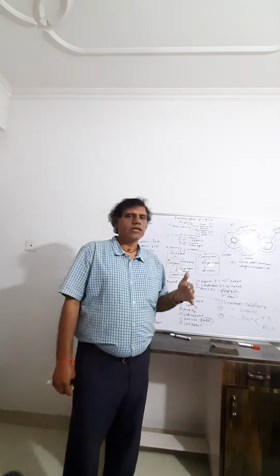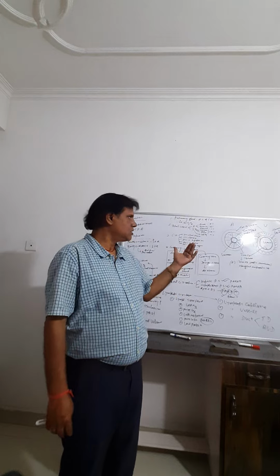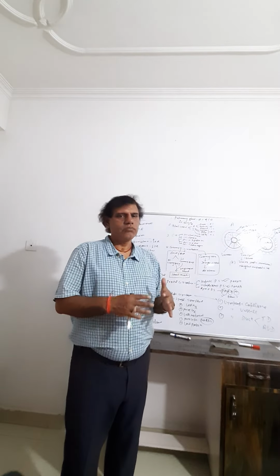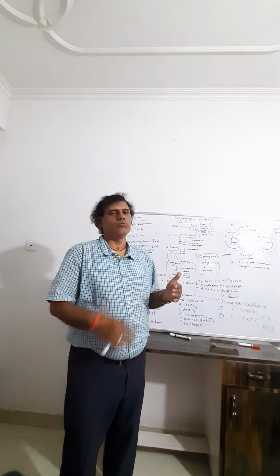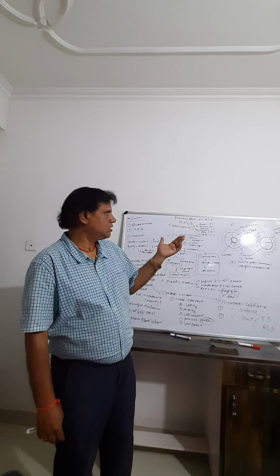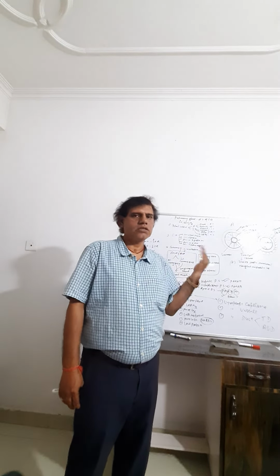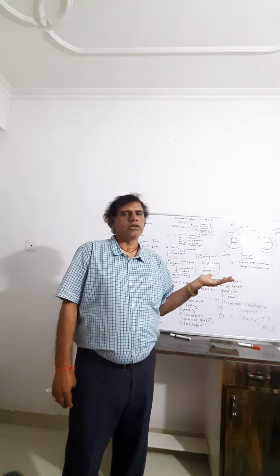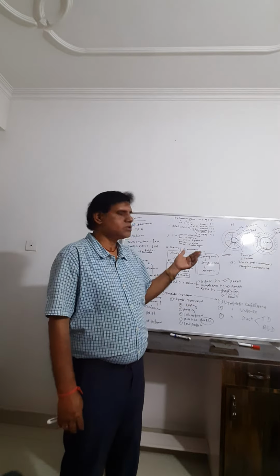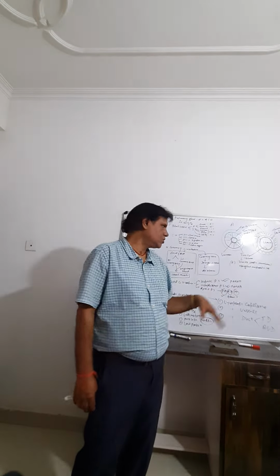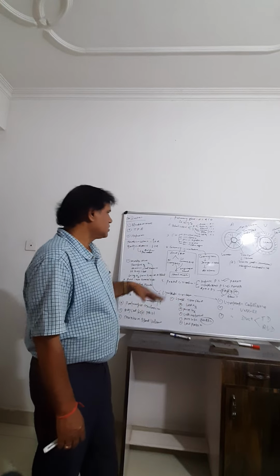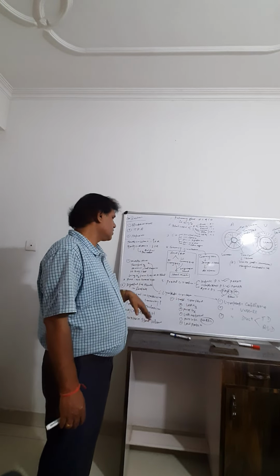And the wall of artery is thick, but the wall of vein is thin. And the flow of blood is jerky in artery and slow in vein. And all arteries carry oxygenated blood except the pulmonary artery, and all veins carry deoxygenated blood except the pulmonary vein. So these are the differences between artery and vein.